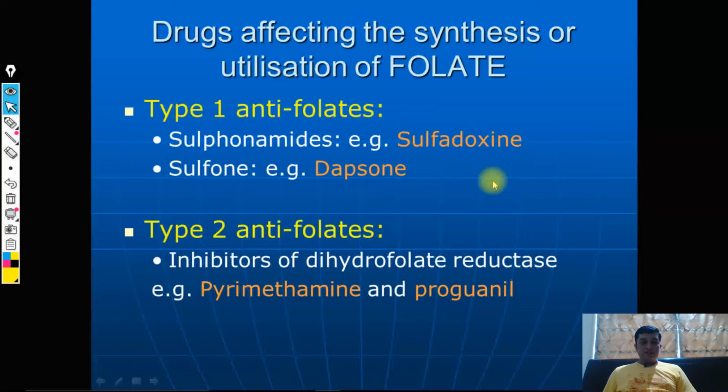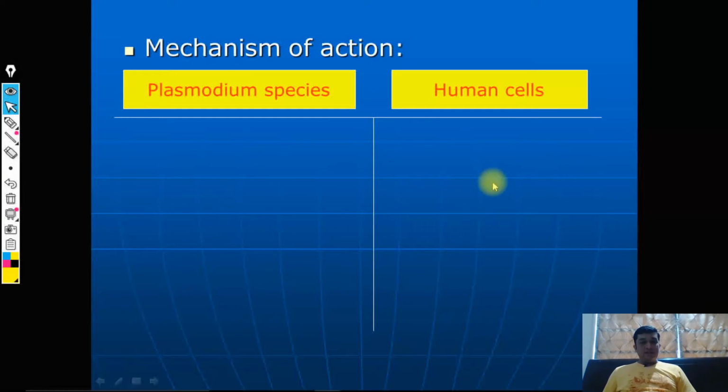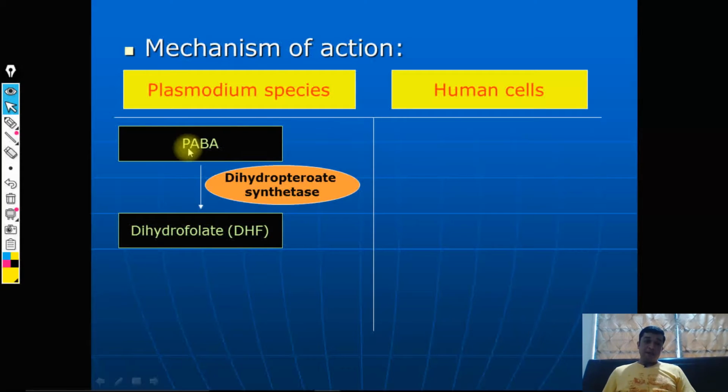Now moving towards the mechanism of action. Just like bacteria, Plasmodium species also utilize PABA, para-aminobenzoic acid, for the synthesis of folic acid. This conversion, the utilization of PABA for converting into folic acid, is by this enzyme, because folic acid has a ring structure called the pteroic acid ring structure. That is why it is dihydropteroate synthetase.